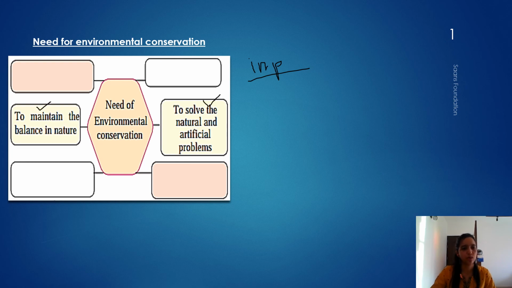Okay, so need of environment conservation. Why do we need to protect or conserve the environment? One is to maintain the balance in nature, balance between abiotic factors. That is what it means. To solve the natural and artificial problems, solving artificial and natural problems. As I told you, natural problems are tsunamis, earthquakes. Artificial problems are pollution. So we have to solve this. That's why we need to conserve the environment.